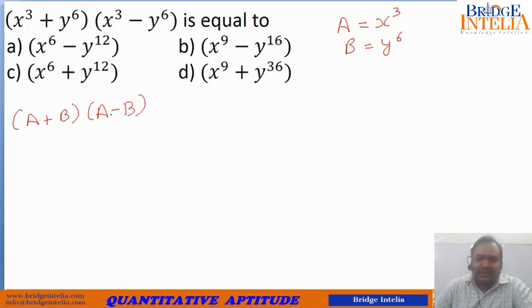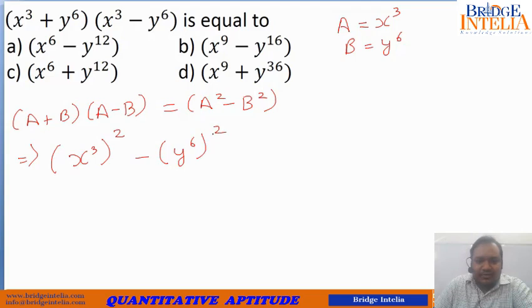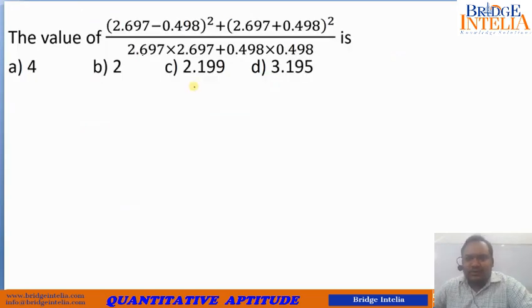Yes, it is. So this can be written as a square minus b square. So this is actually equal to x cube whole square minus y to the power 6 whole square. So this is ultimately equal to x to the power 6 minus y to the power 12. Pretty simple. This is the correct answer. So now let's move further.